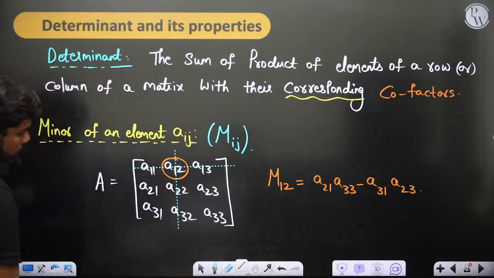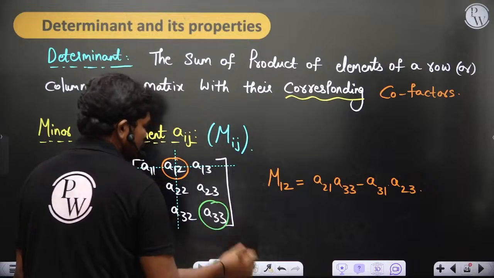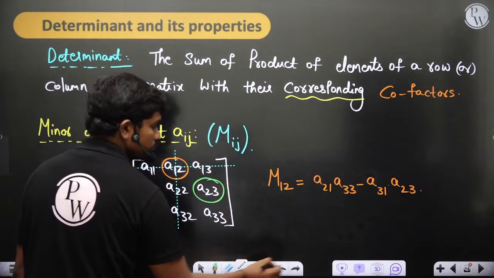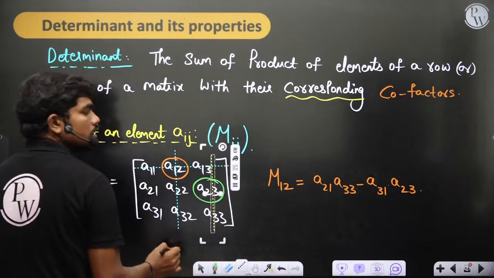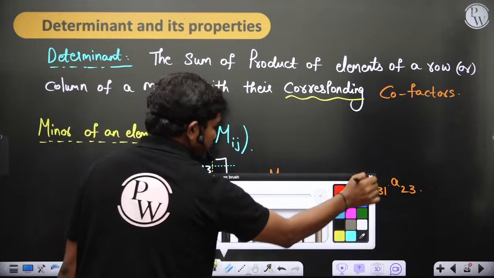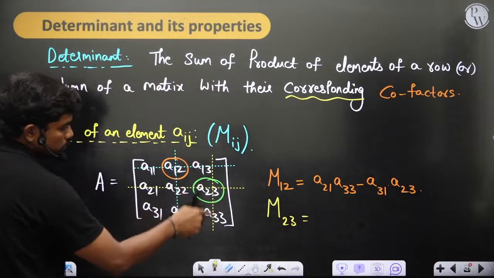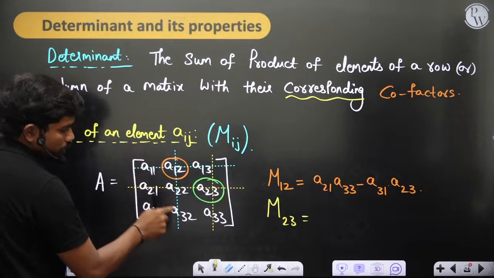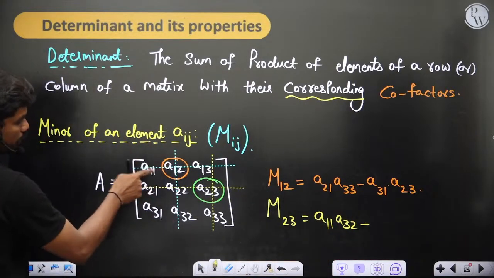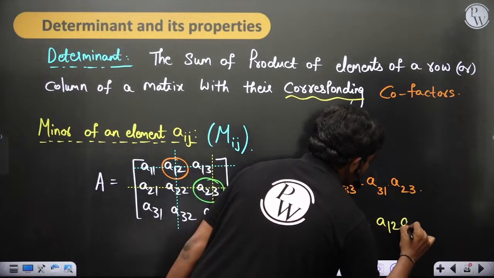Now similarly, if you take the element A23 and delete the column and row which contain A23, then M23 is equal to A11 A32 minus A12 A31.